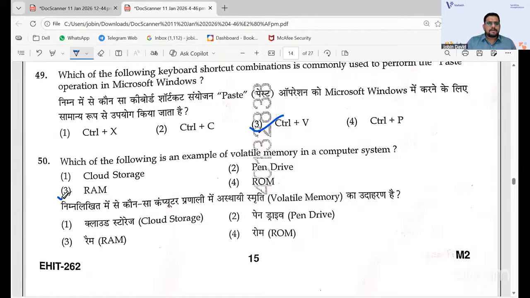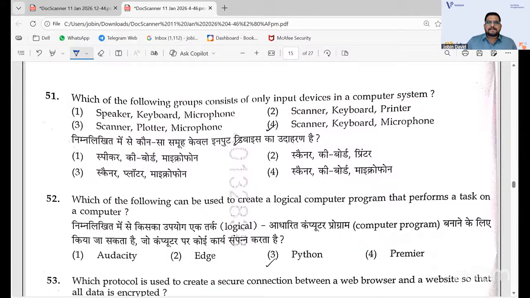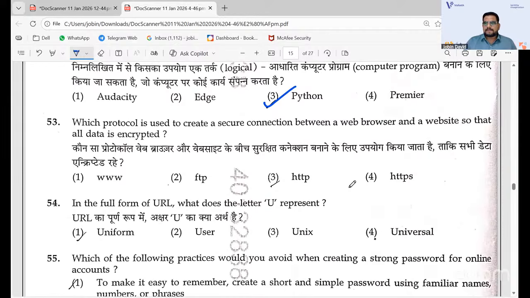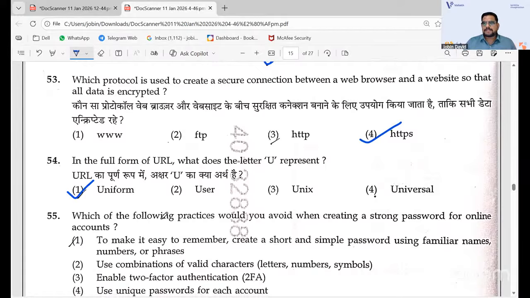I think somewhat the same type of questions that they have asked. So 51, the answer is for scanner, keyboard, and microphone. And 52, the answer is 3, that is Python. 53, the answer is 4, HTTPS. And 54, the answer is Uniform, you have URL, they have asked. Somewhat they have repeated the question.